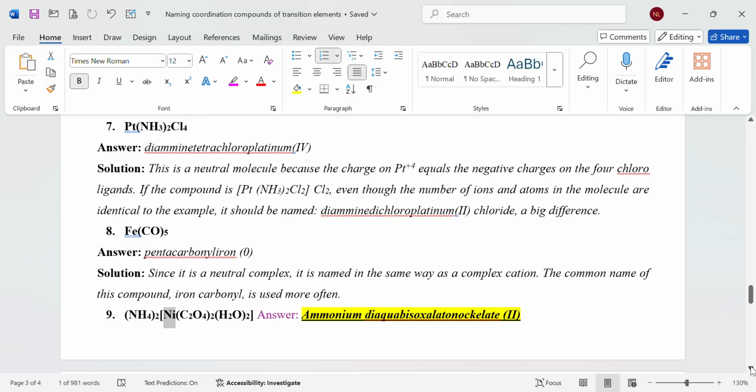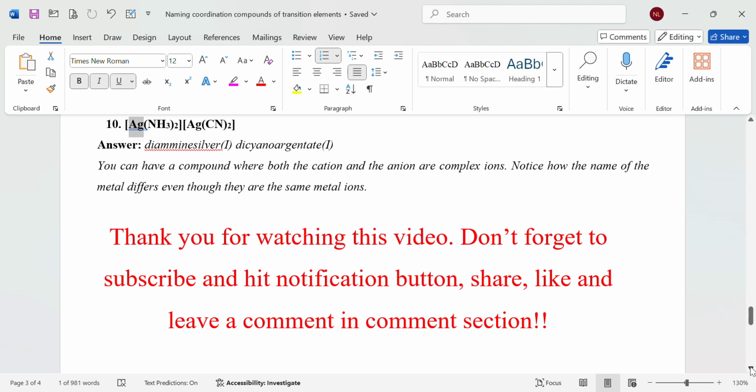(NH4)2Na[(C2O4)2(H2O)2]. Answer: ammonium diaquabis(oxalato)... [Ag(NH3)2][Ag(CN)2]. Answer: diamminesilver(I) dicyanoargentate(I). You can have a compound where both the cation and the anion are complex ions. Notice how the name of the metal differs even though they are the same metal ions.